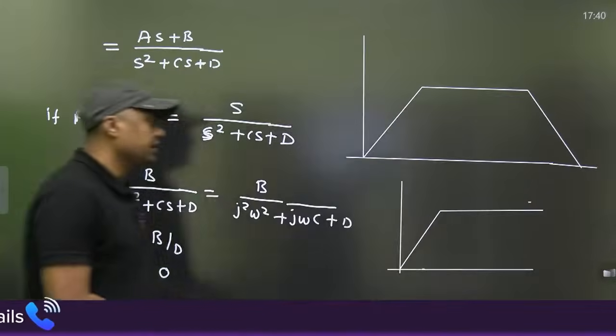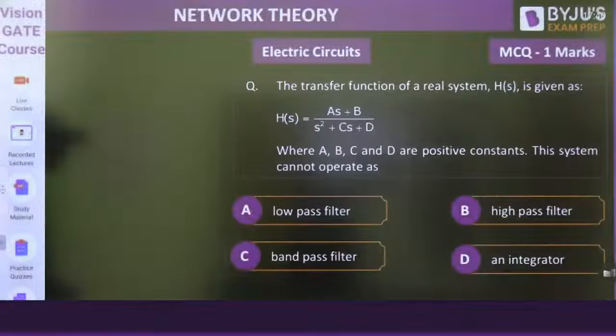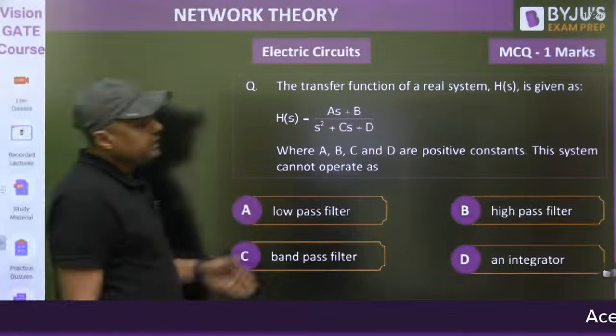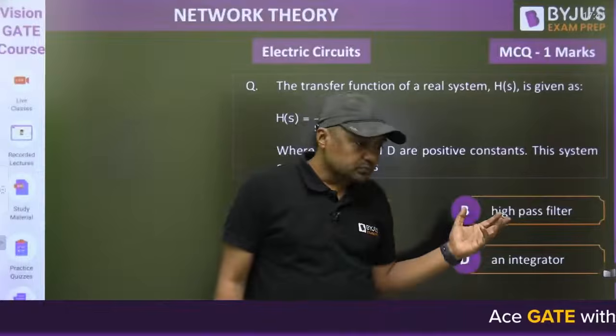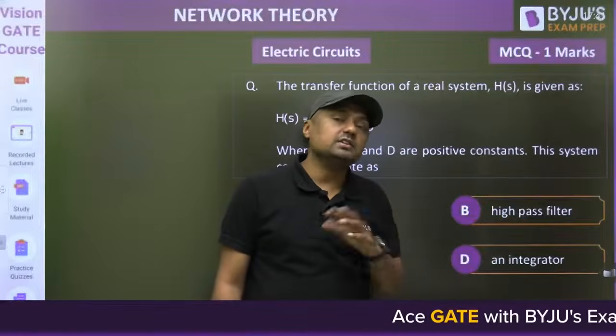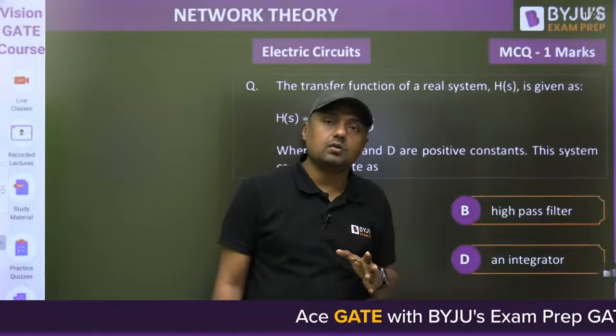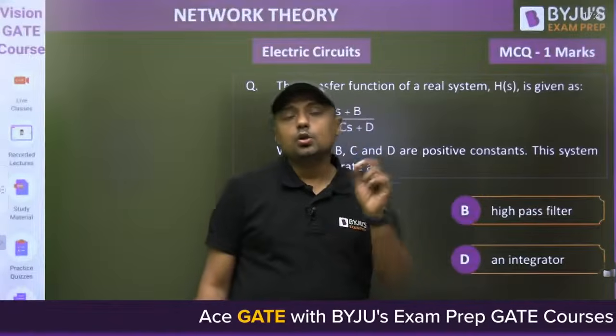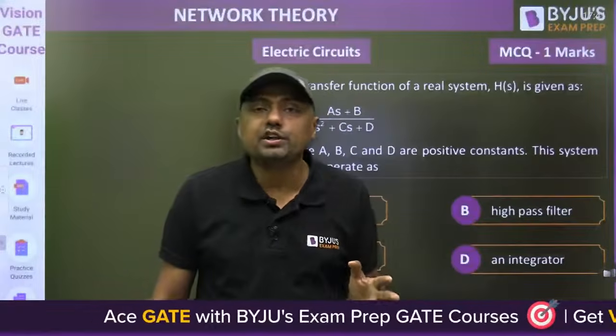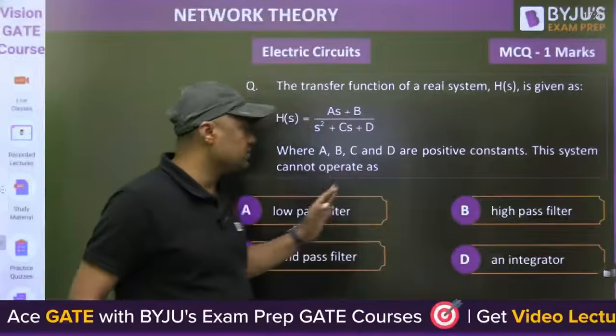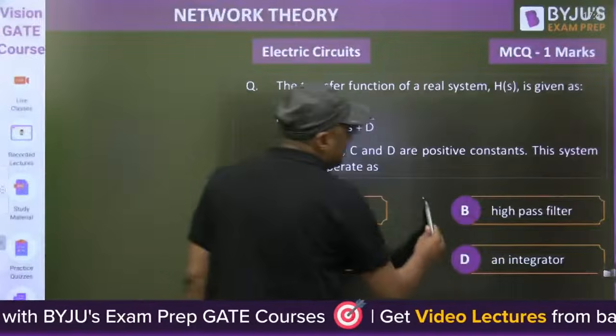Okay, that is a high pass filter. Now, what is the last option? An integrator. With the help of a low pass filter, we can design the integrator. Under a special condition, a low pass filter can be converted into an integrator, so that is also possible. That is also possible. So the answer is high pass filter.